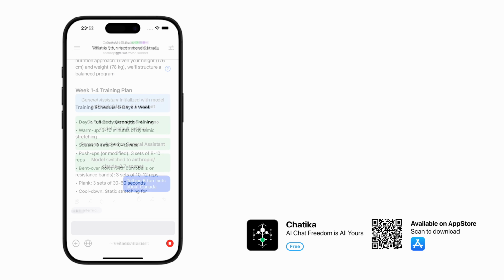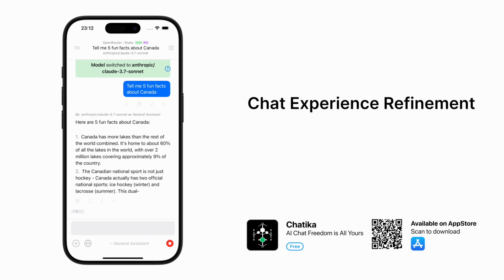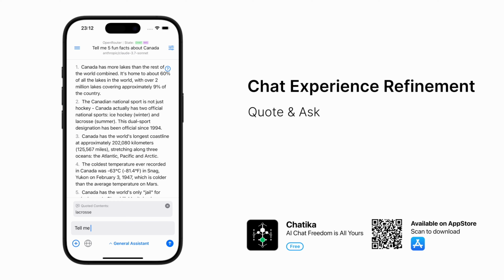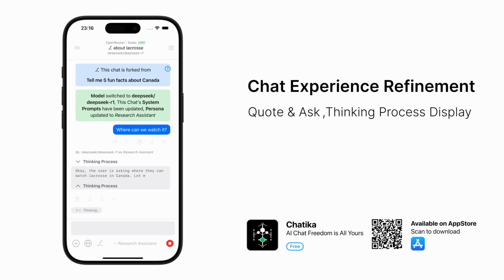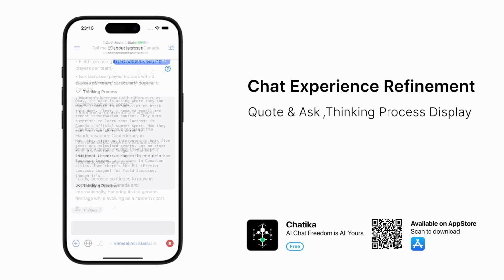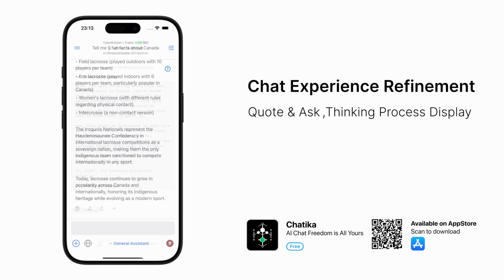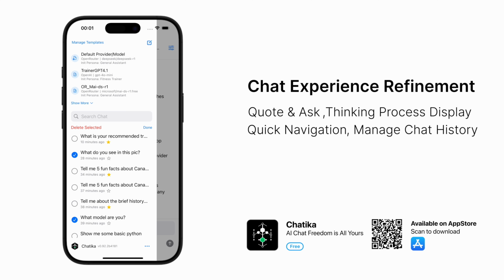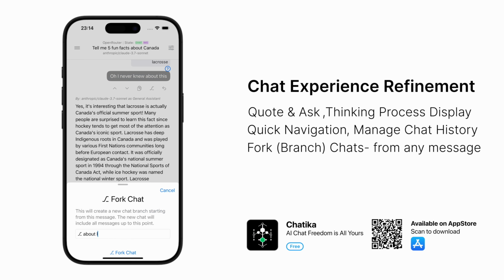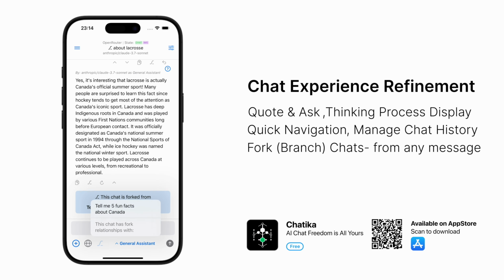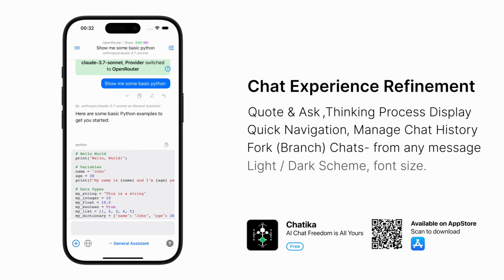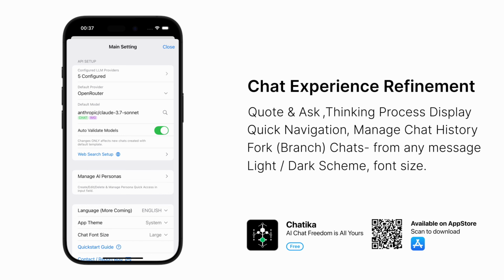Besides those essential features, Chatika also implemented some quality of life improvements on chat experience, like quote and ask. Display the thinking process for reasoning models like Deepseek R1. Navigating between prompts. Manage chat history by favoriting chats, group select and delete. Fork chats from any point of the conversation, with which you won't lose the context when you trace down a subtopic during chat. You can also switch between dark and light schemes, and switch between regular and large font sizes.